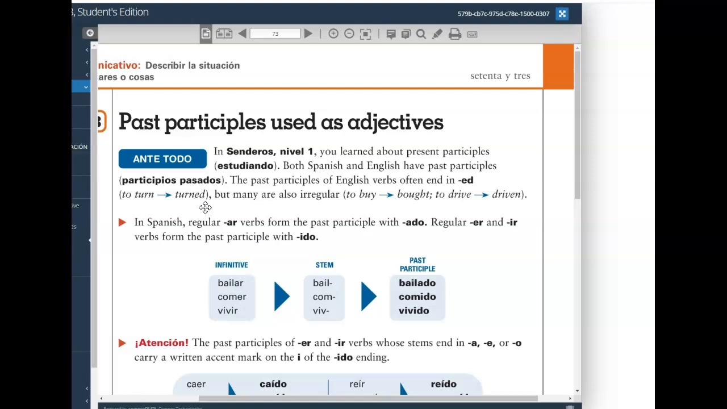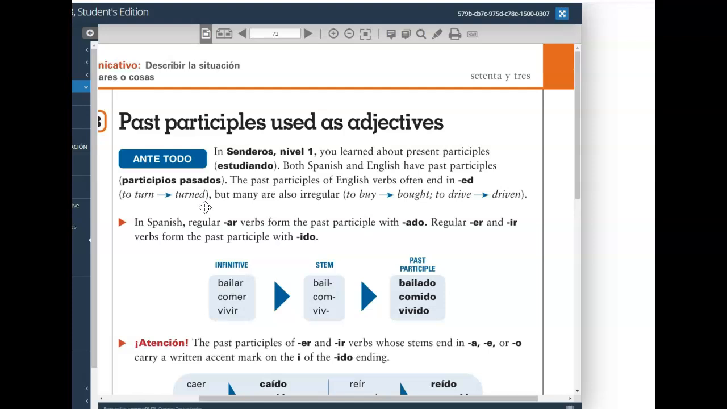the test is passed, the game is played, the dog is walked. Ed, right? Just add the ed suffix to the base form of the verb and you get your past participle. It's not always the case in English, though. We have a lot of irregular past participles. Buy and bought, drive and driven, teach and taught, say and said, go and went.